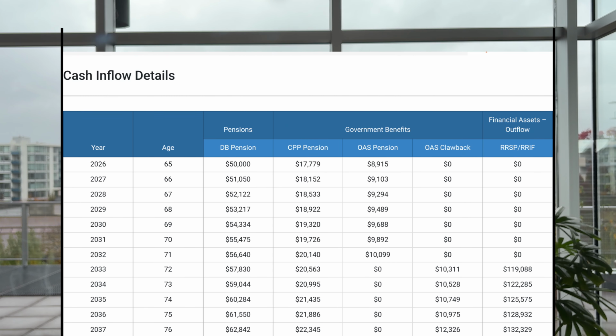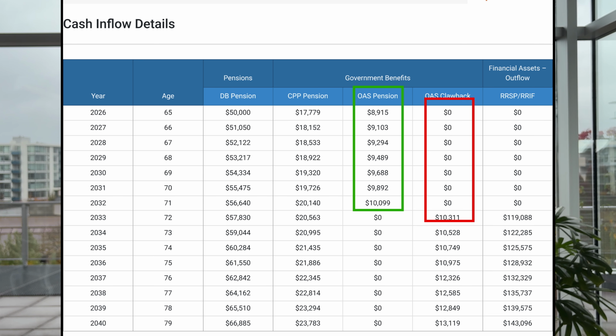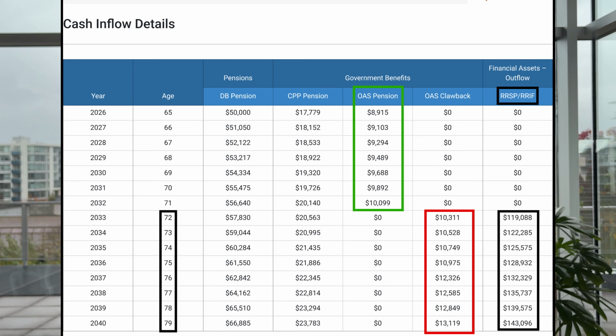On the other hand, it's an easy decision to start OAS when your income is currently below the clawback threshold and you expect it to exceed the threshold once you're a few years into retirement. You'll receive a benefit by starting OAS, and there's really no upside to a higher future benefit if you're not actually going to receive it. This is most common among individuals with large RRSPs that plan to wait until age 72 to start withdrawals. Now, this situation can be more difficult to identify, as you need to have a good idea of what your taxable income will be throughout retirement and not just in the current year.